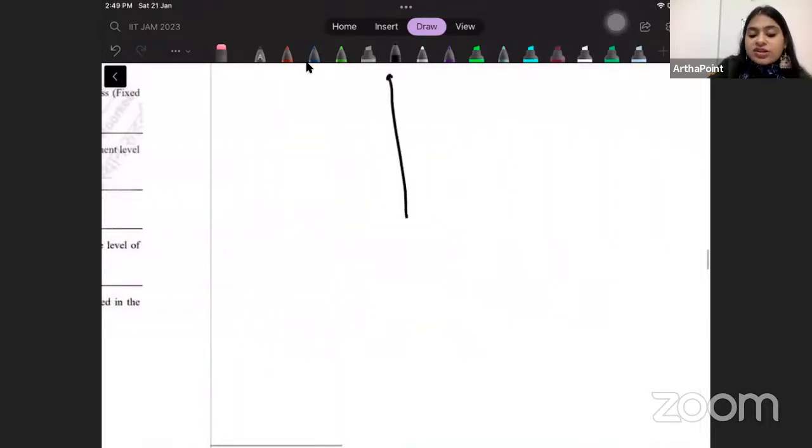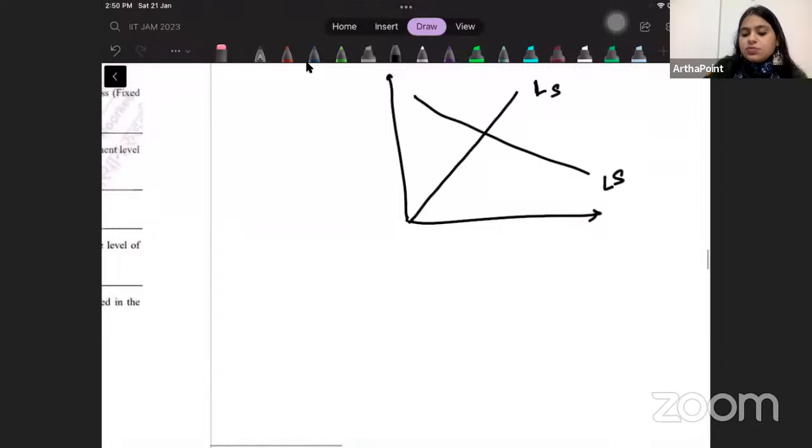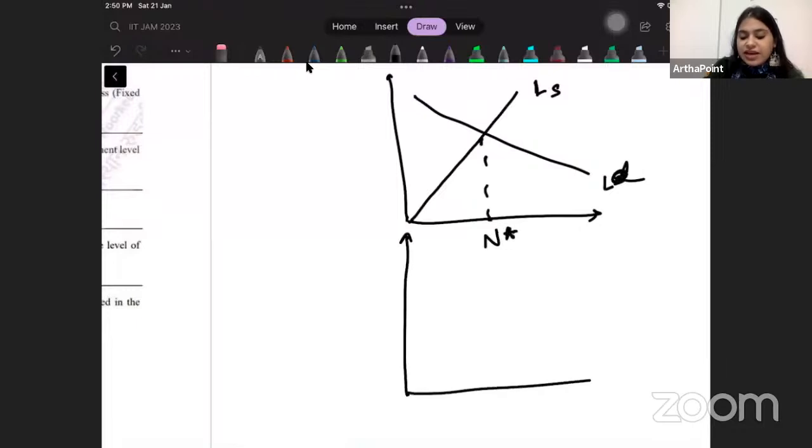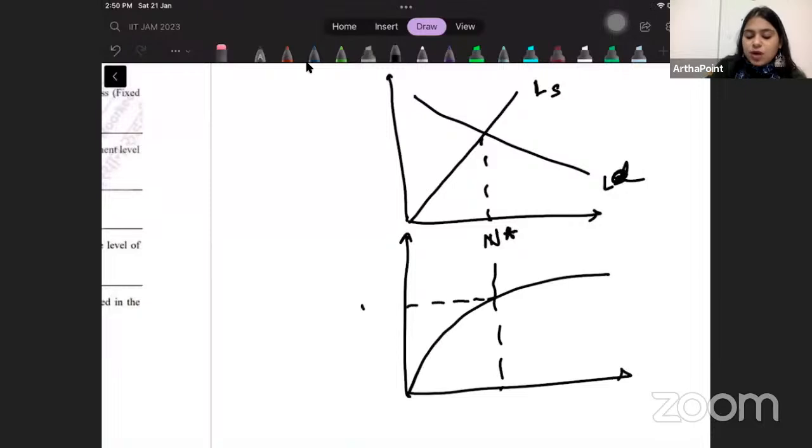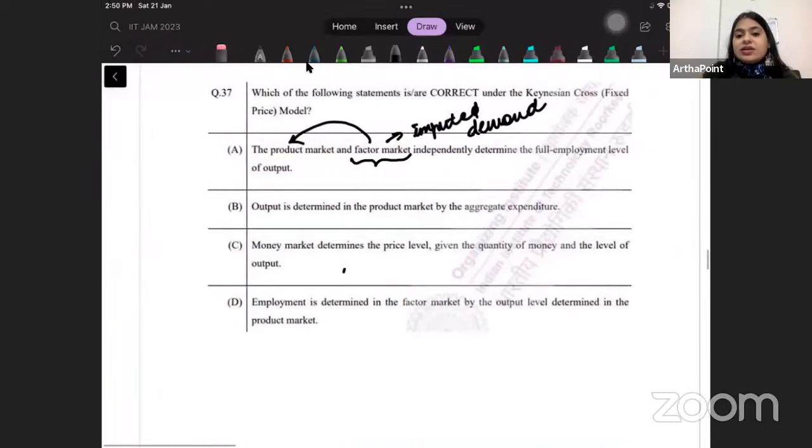And we have seen this, right? When we do the reverse, when we just have the demand for labor and the supply of labor, and we go ahead and find the equilibrium labor, then we see that this labor, through the production function, tells me how much output I am producing. So these are interlinked concepts, labor and output. I cannot say that they are independent of each other. So this would be an incorrect statement.